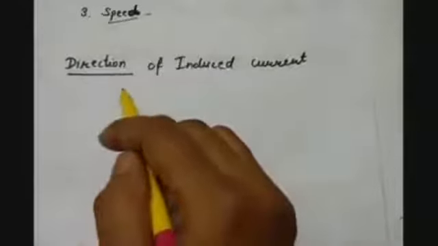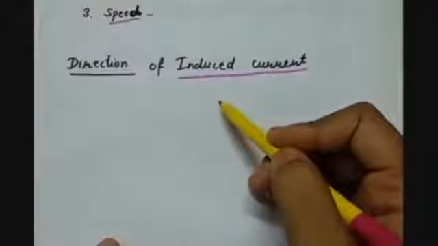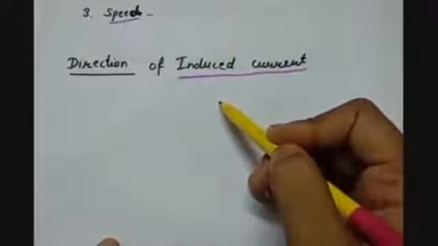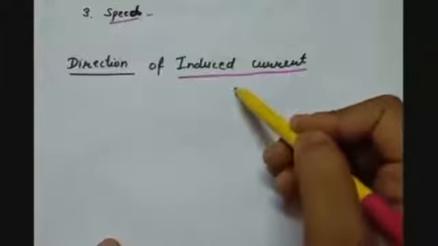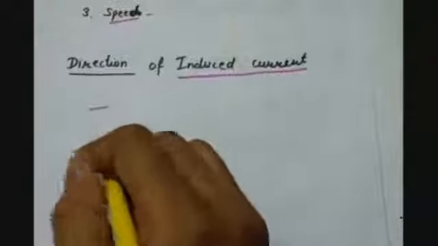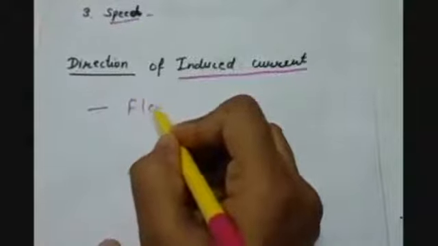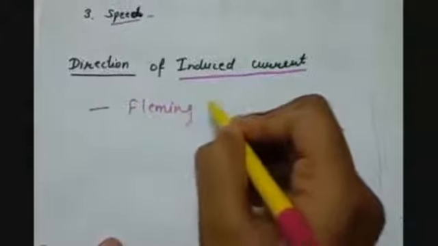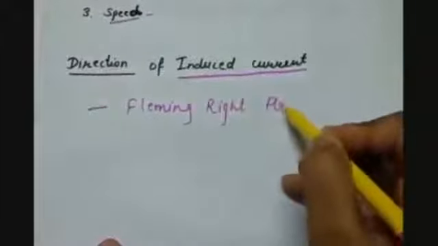Till now we have studied the induced current in the closed coil or closed circuit. But how to find the direction of the current induced in the coil? It was given by Fleming. That is why this rule is called Fleming's right hand rule.